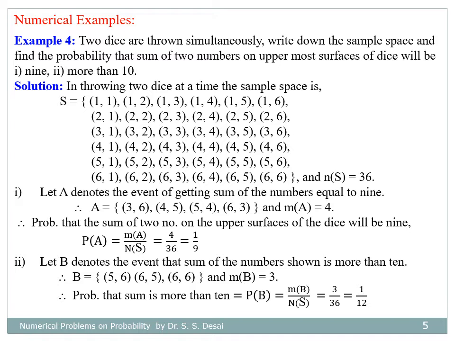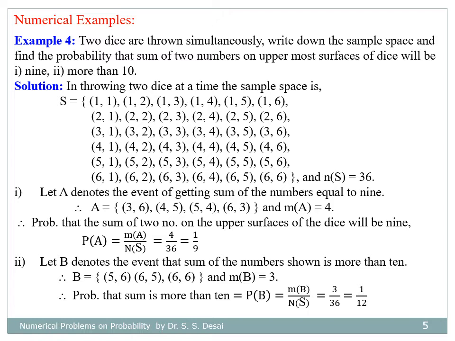So in throwing 2 dice at a time, the sample space will contain 36 sample points, as we may have number 1 on both the dice, 1 and 2, 1 and 3, and so on up to the number 6 and 6 on both the dice, and therefore number of possible cases n of omega equal to 36. Now for first bit, let A denote the event of getting sum equal to 9.